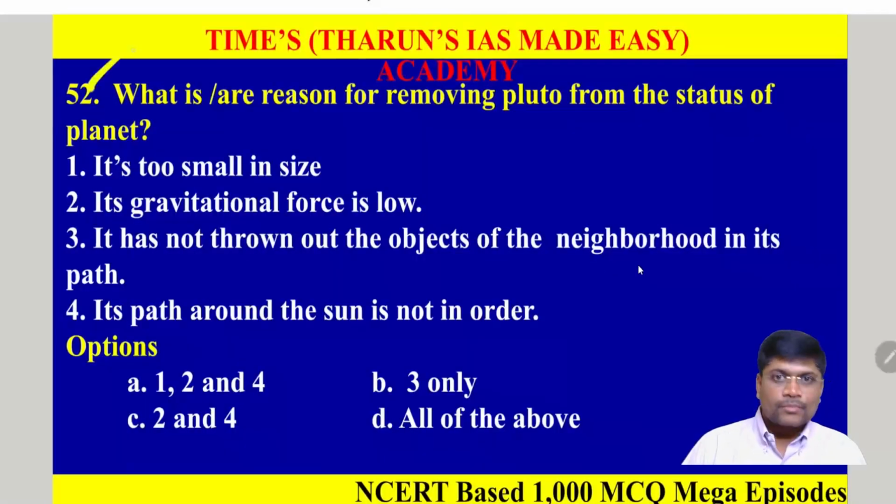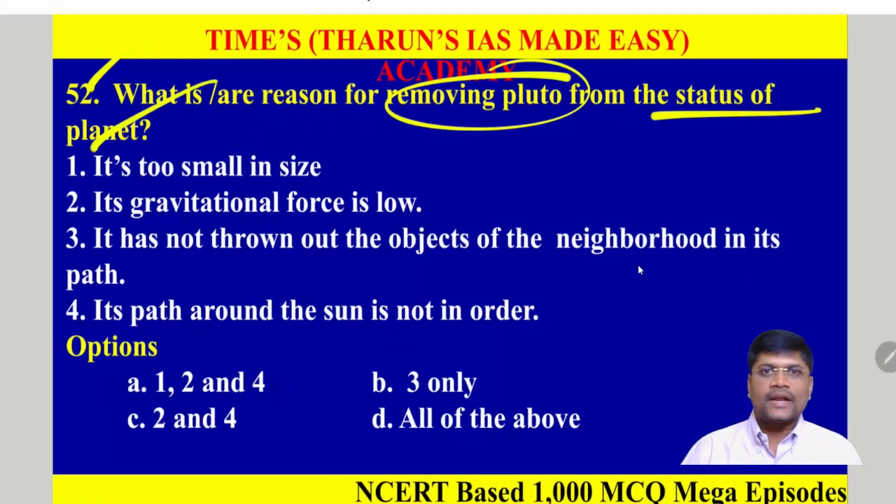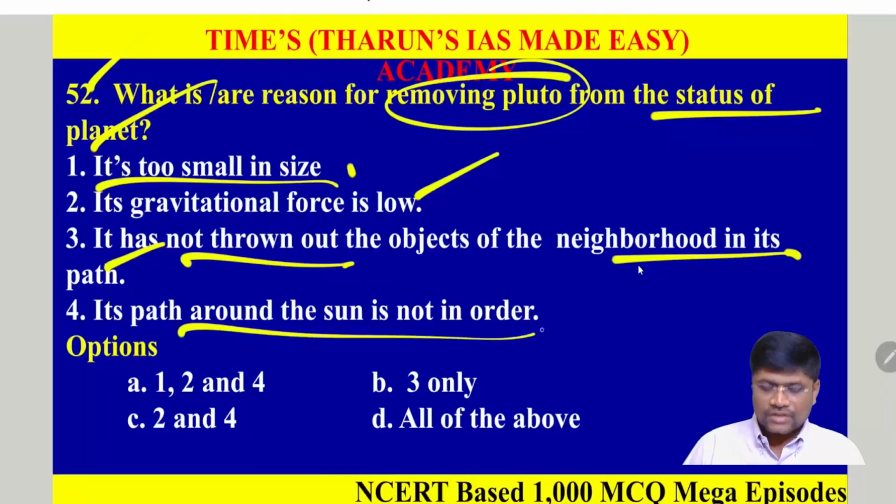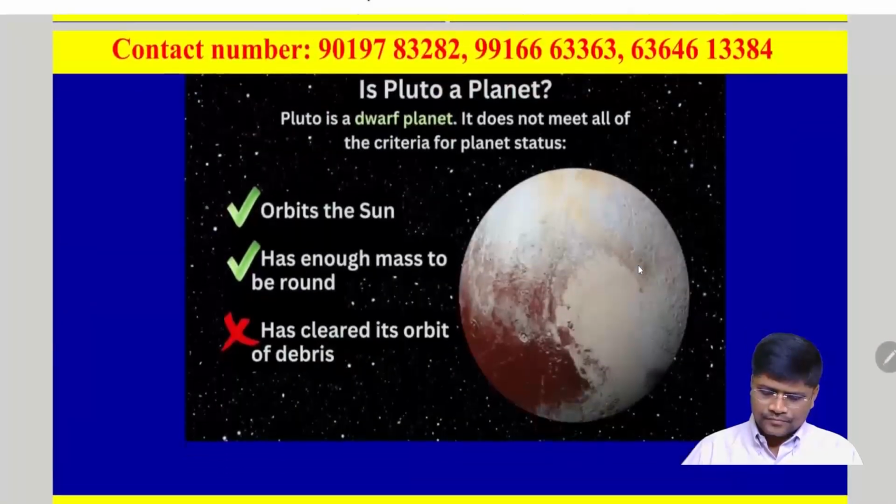So next one, question number 52. What is the reason for removing Pluto from the status of a planet? Option 1: it is too small in size. Option 2: its gravitational force is low. Option 3: it has not thrown out the objects of the neighborhood in its path. Option 4: its path around the sun is not in order. Okay, so let's see the explanation.